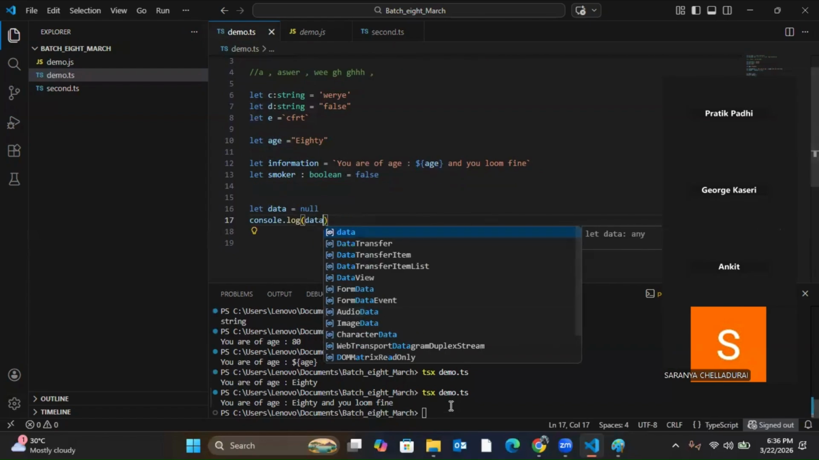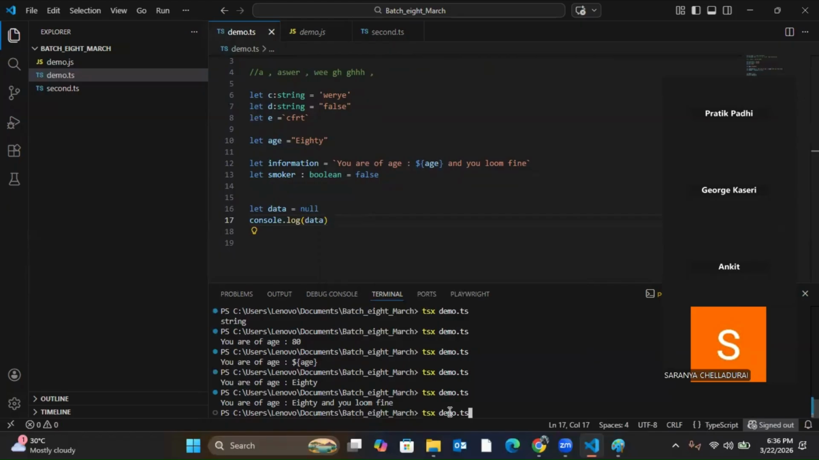So that is a null data type. Null means basically you can say it is no value. It will also print null here. But you have to assign it a null value, then only it will be a null data type.